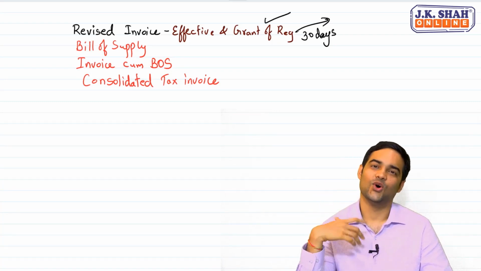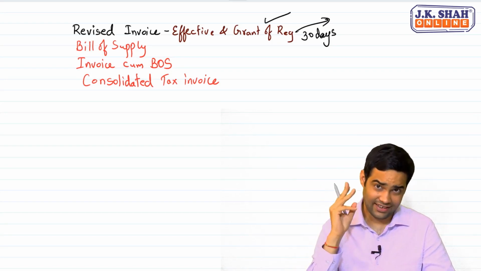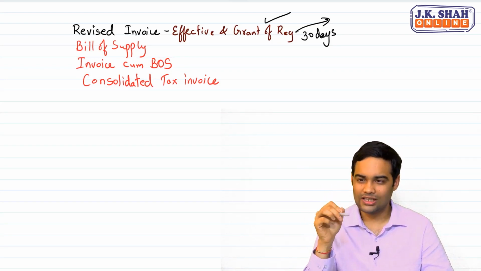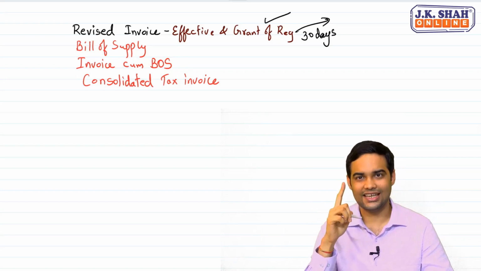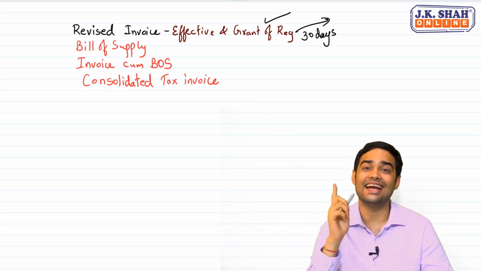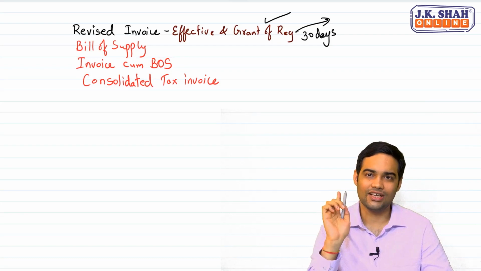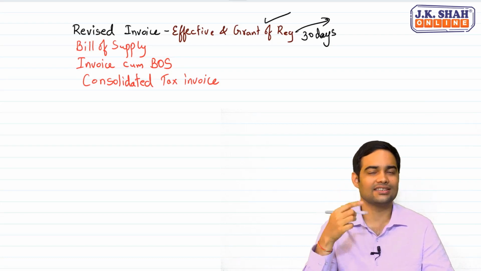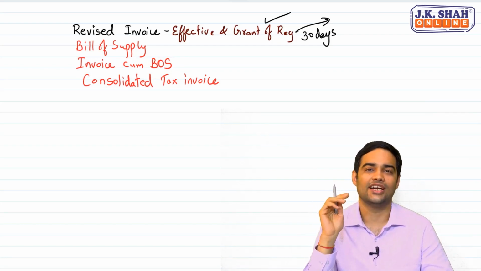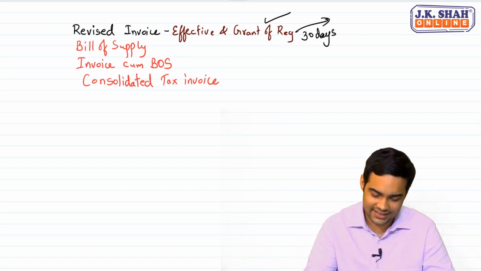The answer is no. The government has said that if three conditions are satisfied, for all such transactions you can issue a single consolidated tax invoice at the end of each day. So at the end of each day, for all such small transactions, you can issue a single consolidated tax invoice. What are those three conditions?